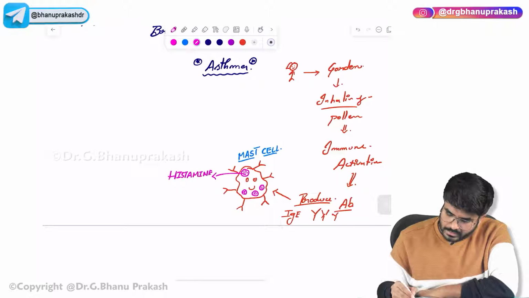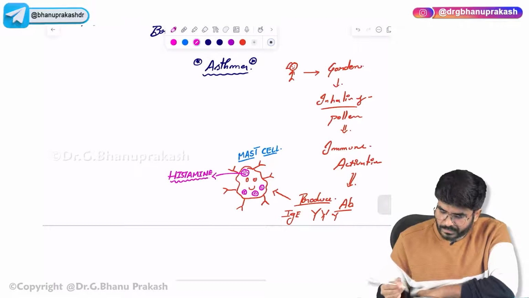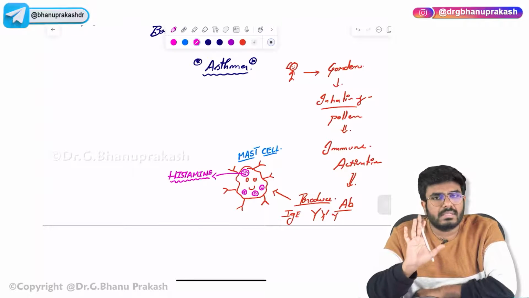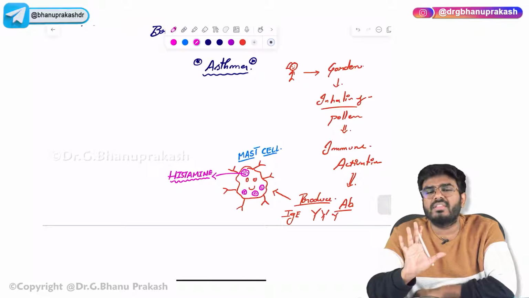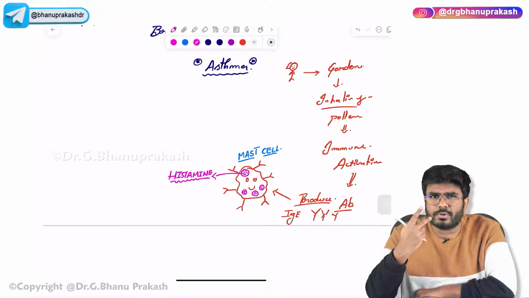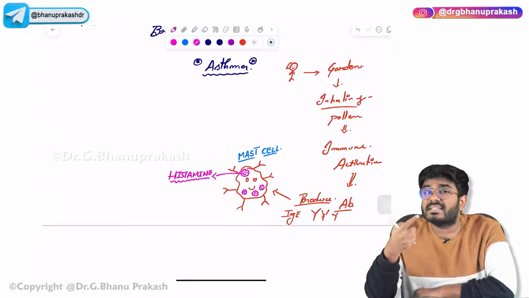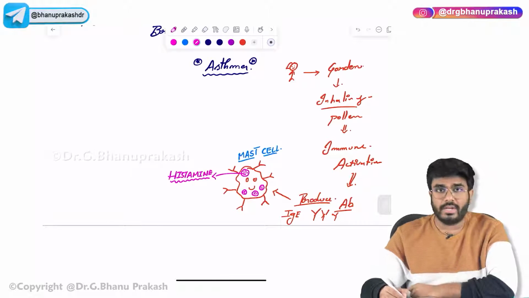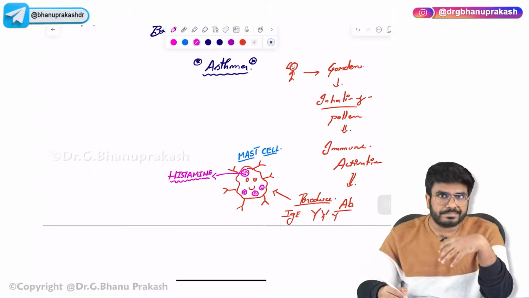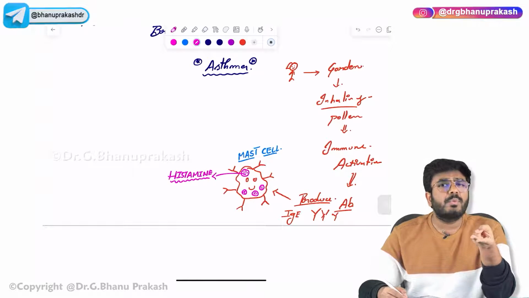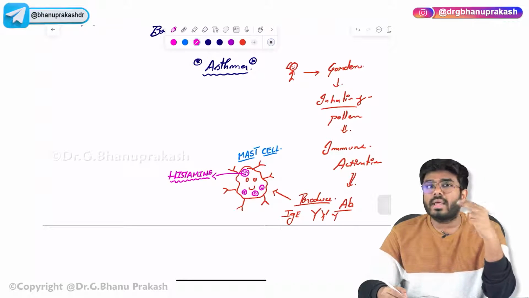Okay, they will contain this histamine. Now where are these mast cells present? We know the mast cells are loaded with these antibodies, and the mast cells are waiting for what? These antibodies are produced against the pollen. For the second time, the same person, who is already sensitized, takes this pollen again. What happens?